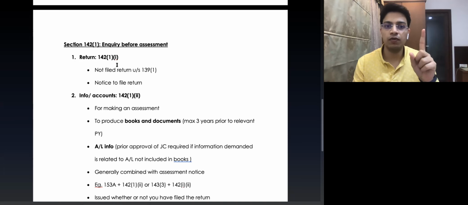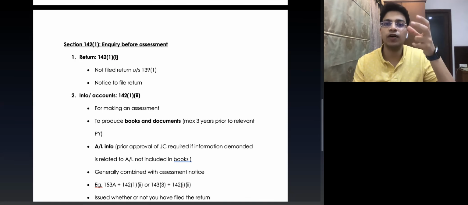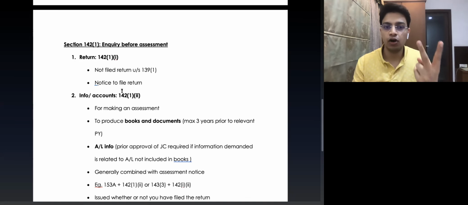First clause, what did we talk about? We talked about the assessing officer asking the assessee to file the return of income. In clause 2, we are talking about the assessing officer asking the assessee to provide books and other documents. Second, the assessing officer is asking the assessee to provide the assets and liabilities information. So in total in this section, the assessing officer is asking for three things.